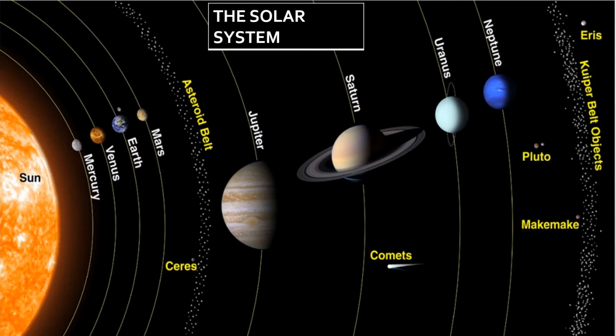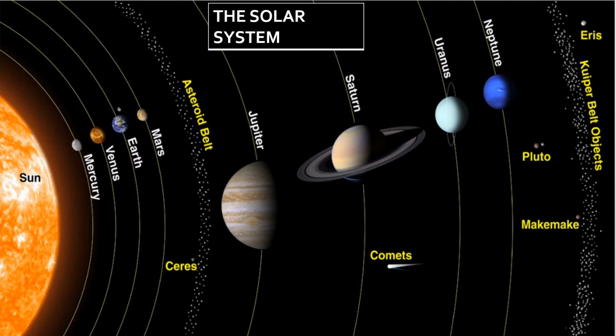So in this video, we will learn about the solar system, the sun and the planets. In this picture, you can find the solar system, the sun and the 8 planets. After the 8 planets, you have small planets, the dwarf planets such as Pluto, Makemake and the Kuiper belt objects. These are small objects which are moving around the sun. And you have Eris here. This is also one of the dwarf planets in the solar system.